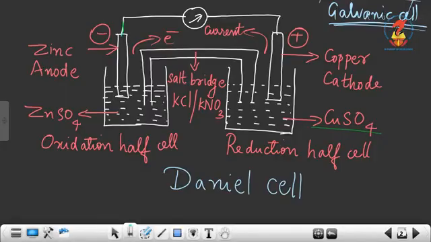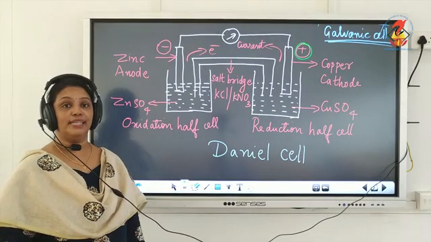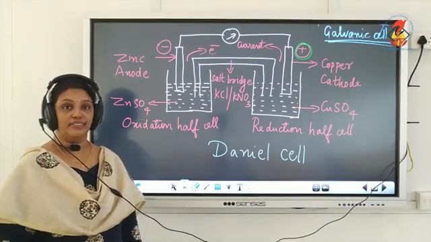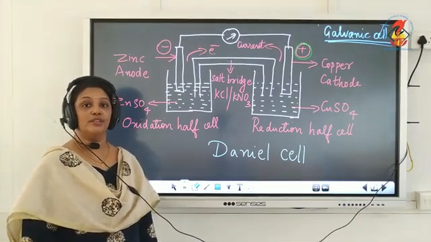Now, the two electrodes are connected by a wire and an ammeter or voltmeter. The solutions are connected by a U-shaped tube called a salt bridge. Now you can see the anode is negatively charged and the cathode is positively charged. So in an electrochemical cell, anode is negatively charged and cathode is positively charged.